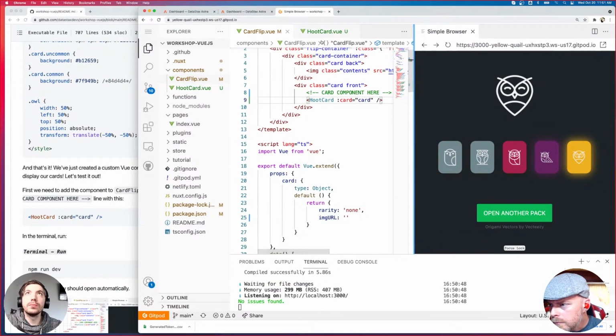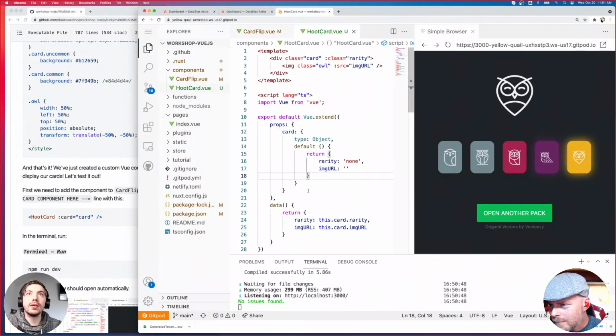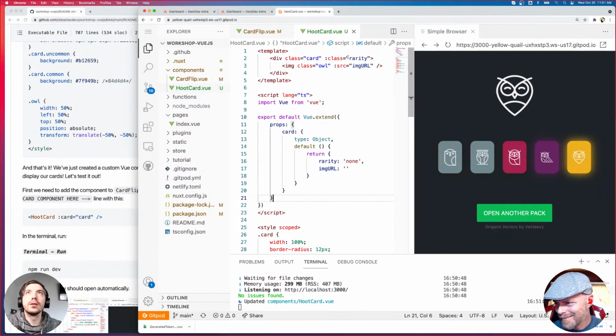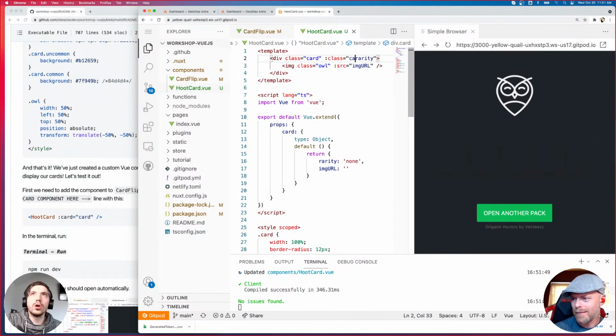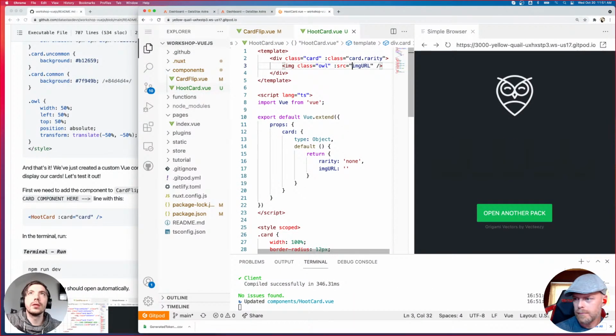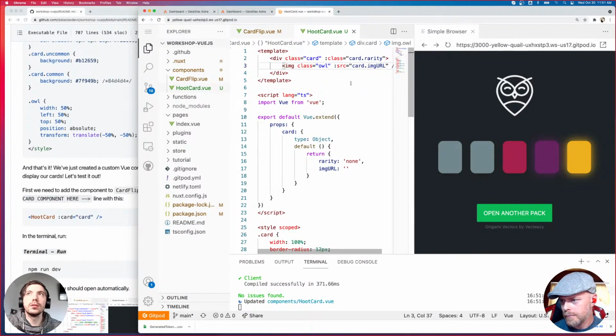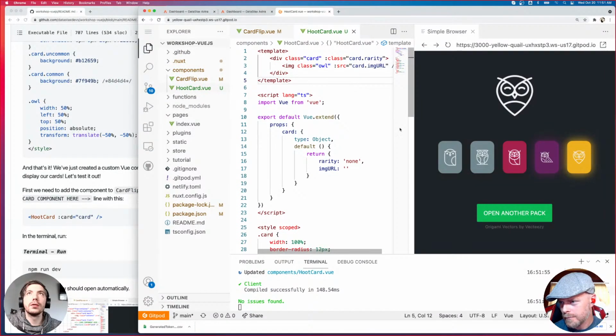So actually, with that, let's do a little experimentation. What do you think? If I change this to card.rarity, card.imageURL, yeah, it does work. All right, so you can actually reference the props directly. You don't have to use the data section.